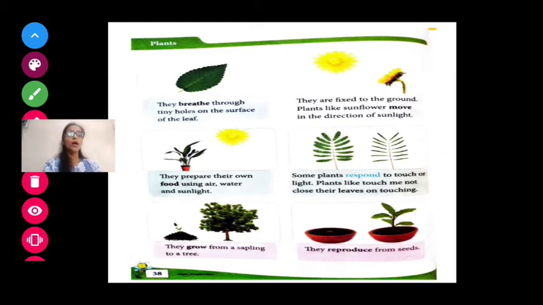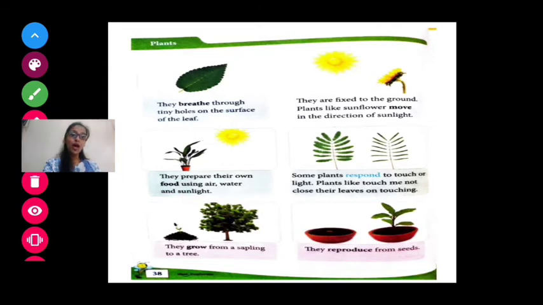Now the next one, second point, they are fixed to the ground. Now the plants are fixed to the ground. Yes or no? Root is inside the soil and above the soil plant is there. Okay. So they are fixed to the ground.